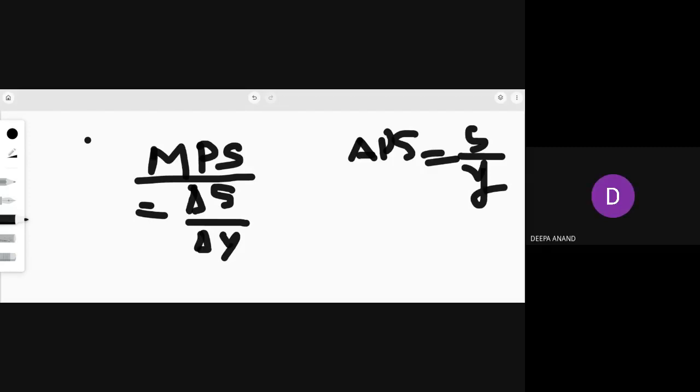So MPS means change in saving upon change in income. If any addition in income happens, how much addition in saving is happening? That is known as MPS. Now my question: can MPS be 0? I'm writing here, MPS is equal to 0, that is, marginal propensity to save is equal to 0. Is it possible?